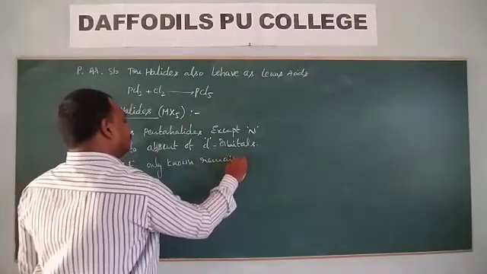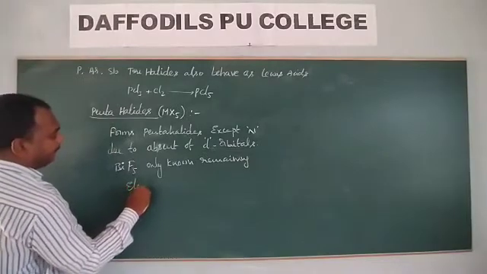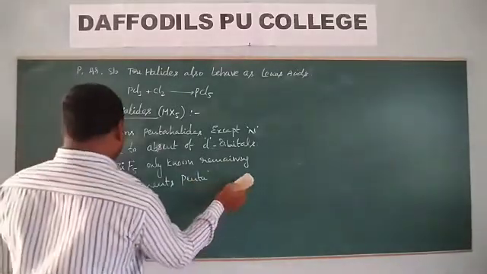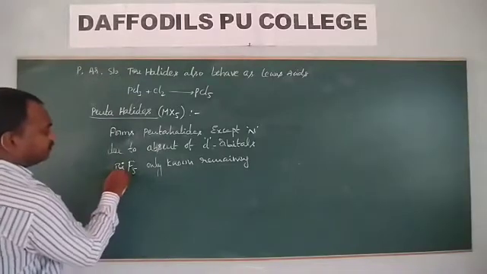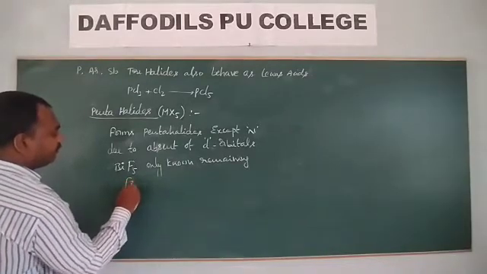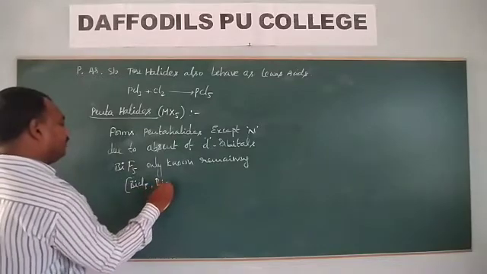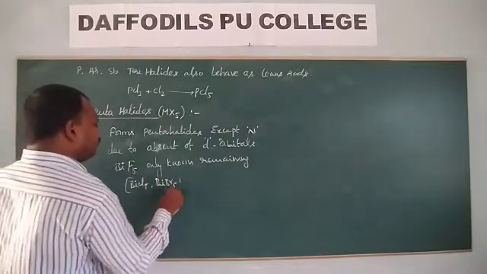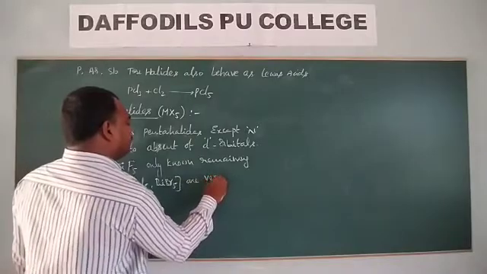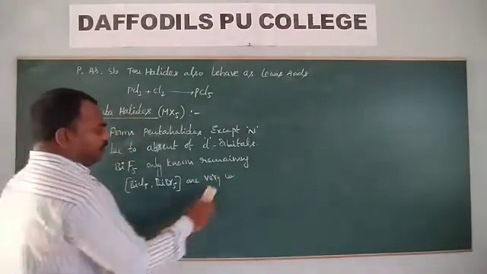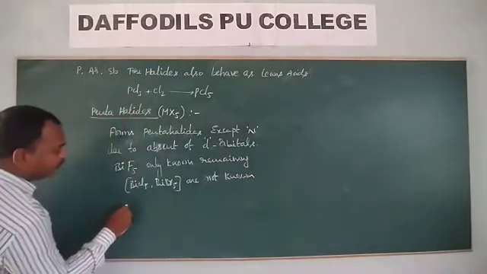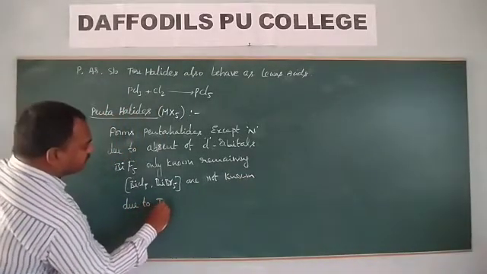The remaining pentahalides, that means BiCl5 and BiBr5, are very unstable and not known, due to the inert pair effect.